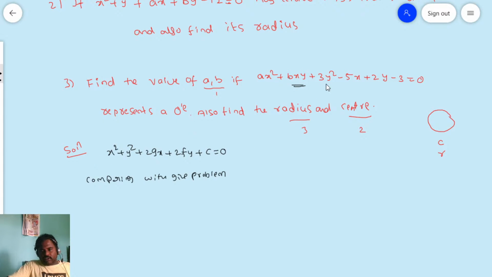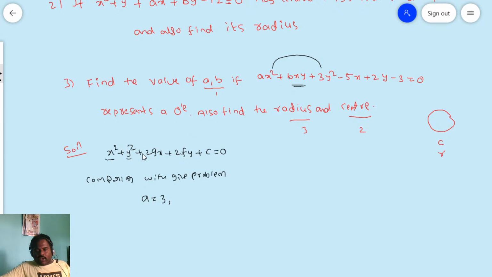Y square coefficient is here 3. Here the x square coefficient is also, obviously, here you see in the given problem y square coefficient 1. Here also x square coefficient is what? 1. What I told you, in the circle, x square coefficient and y square coefficient both should be what? Equal. So from the given problem, x square coefficient and y square coefficient both are equal. Therefore from that what can you get? A is equal to what?